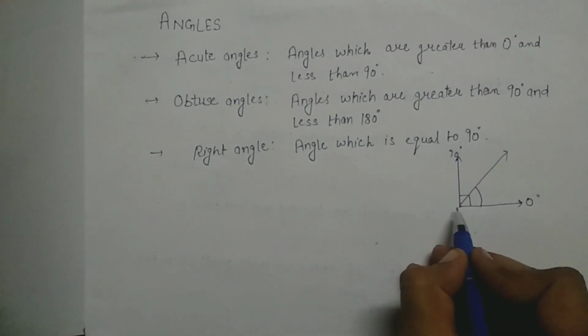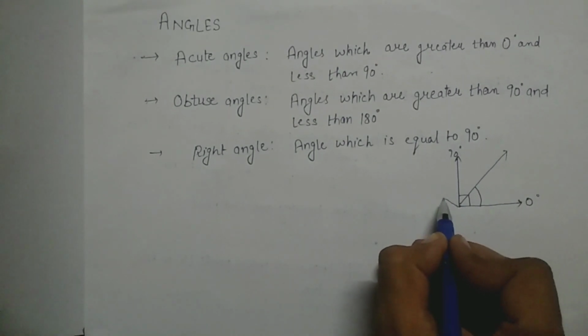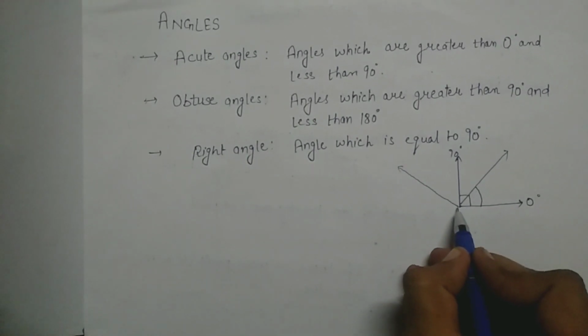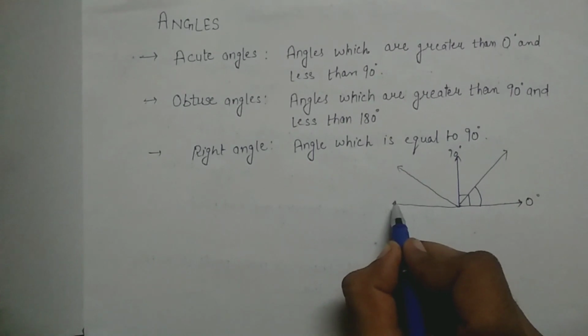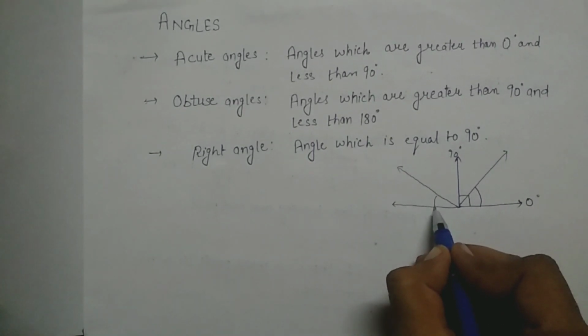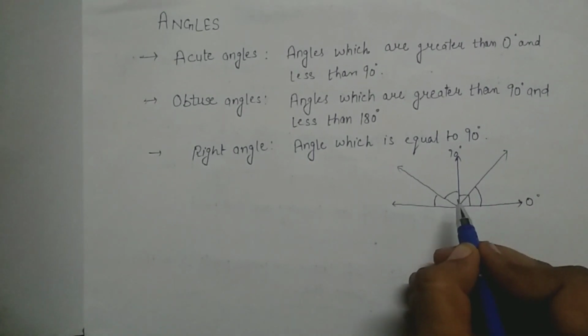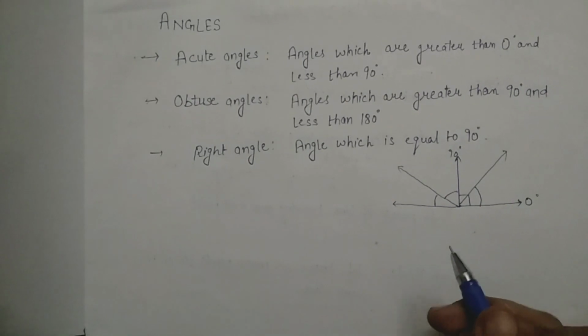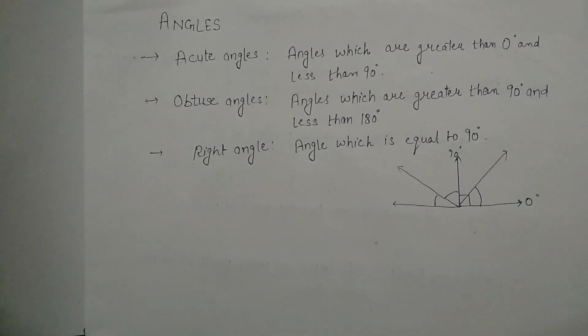If I draw this ray from here to here, and the ray from here, as you can see, this angle is said to be an obtuse angle. So these are the obtuse angles. Okay guys, so these are all the three types of angles.